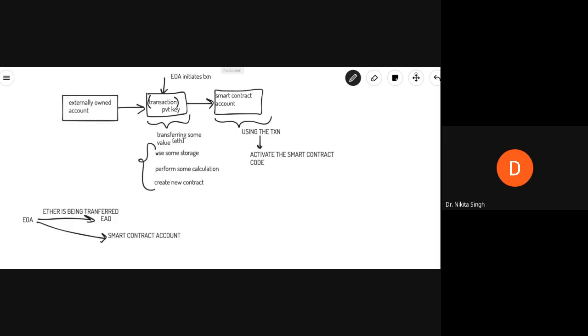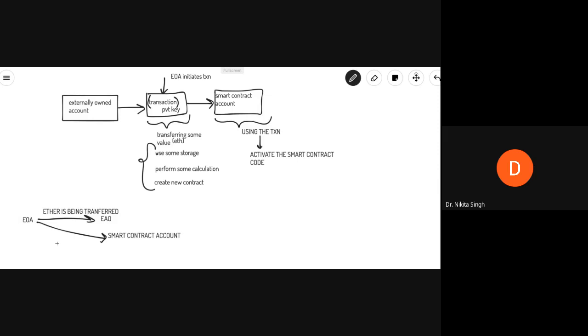So this is very important. I'll repeat once again that you have two types of accounts. You have an externally owned account and a smart contract account. The accounts communicate with each other by messages. And what does the message mean? Message means simply a transaction. So when an externally owned account contacts another externally owned account, it means only that ether is being transferred. There is some value transfer.